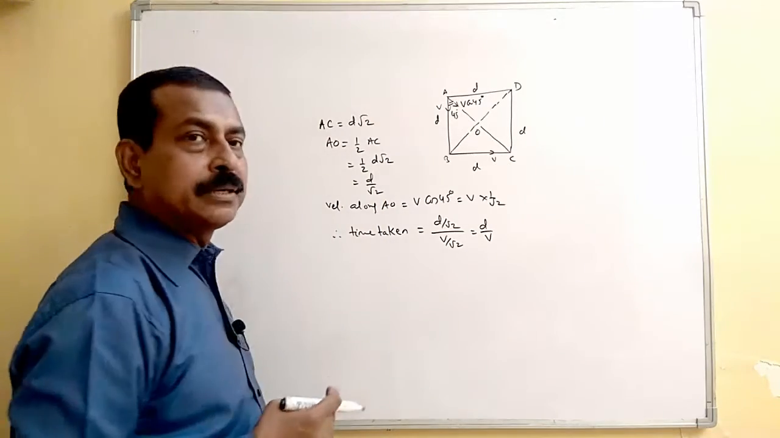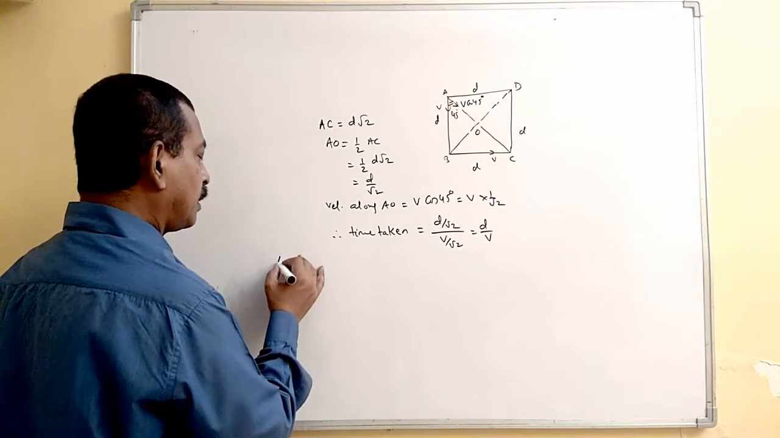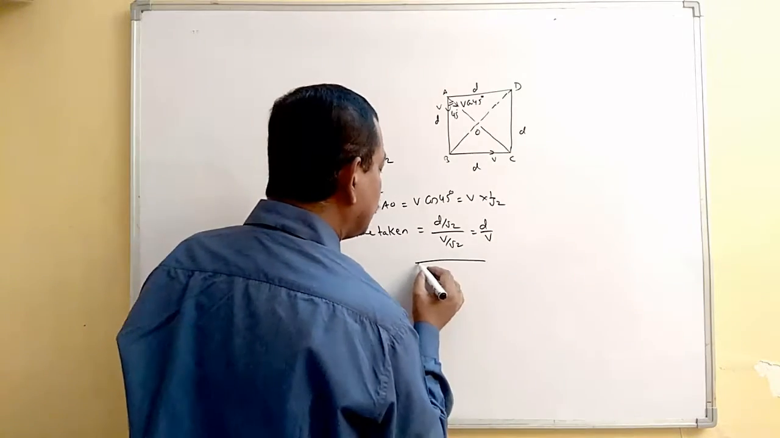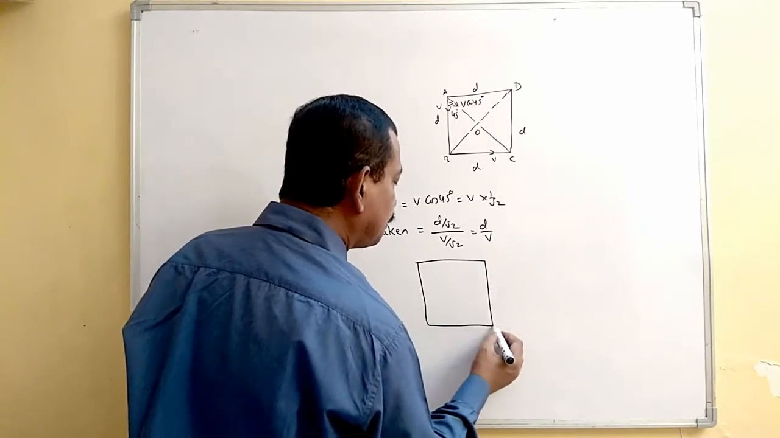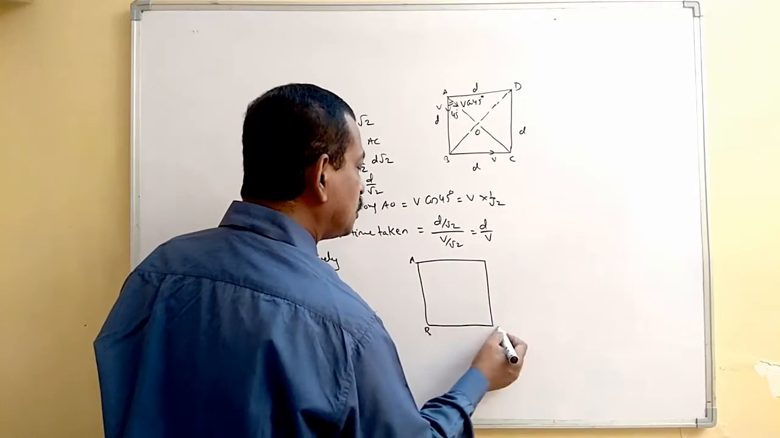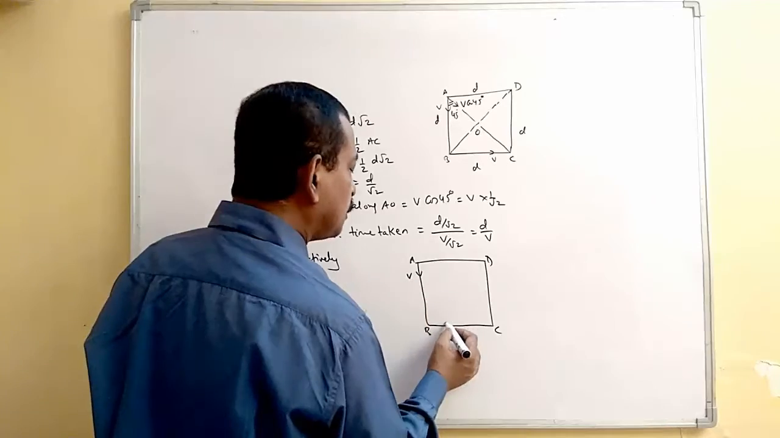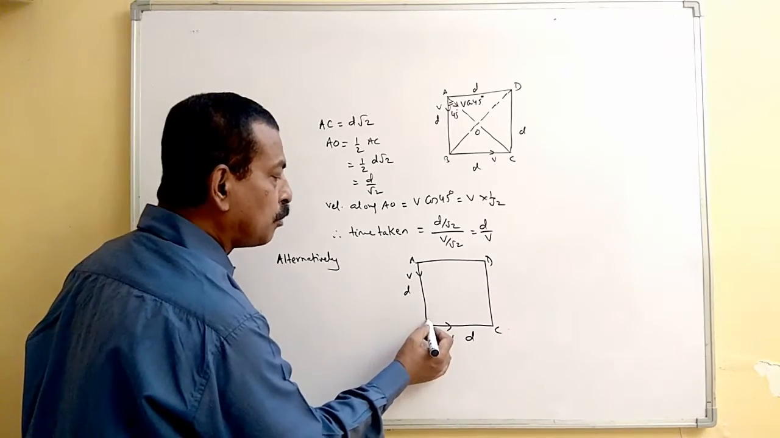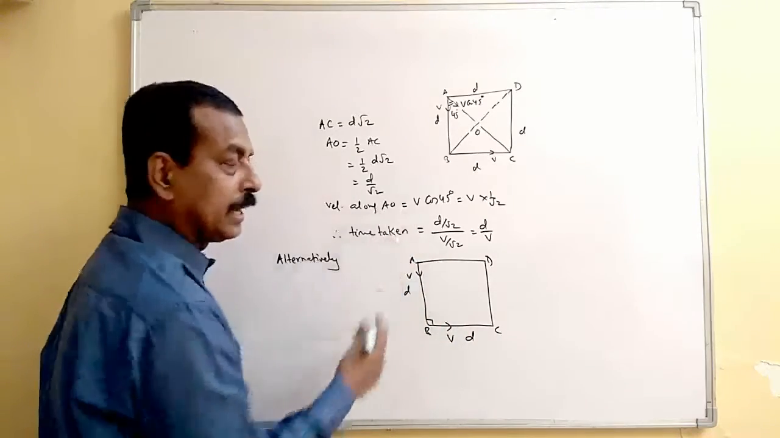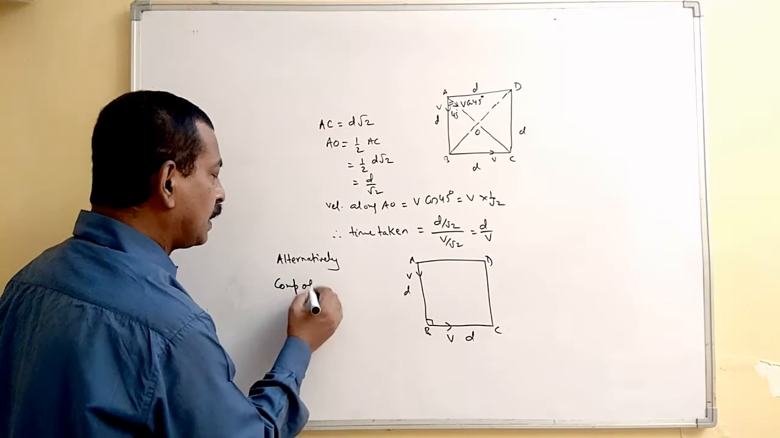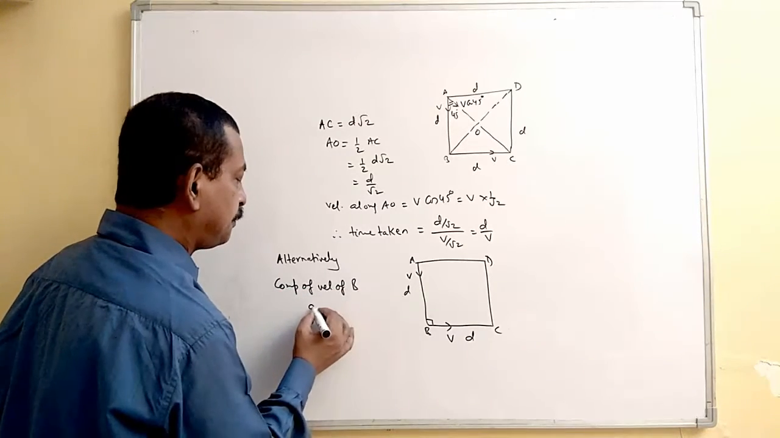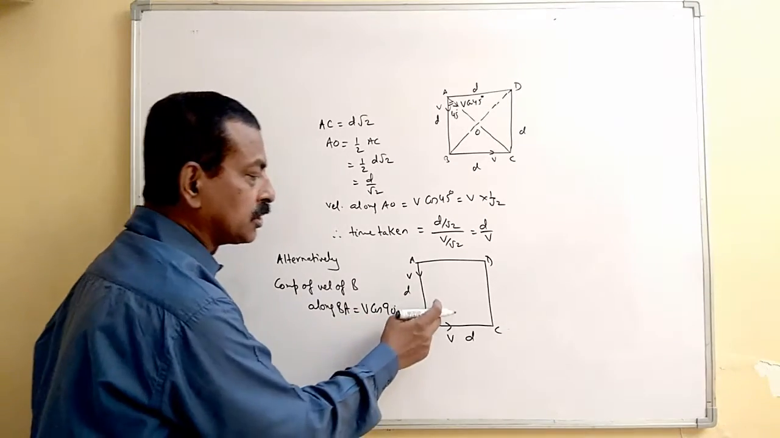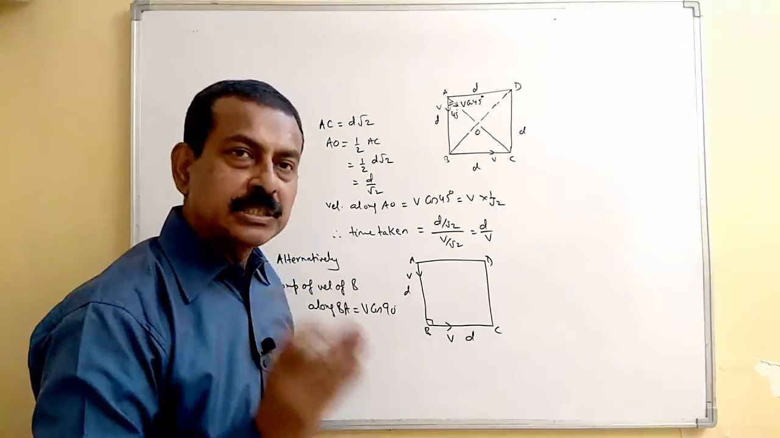If you try it by relative velocity concept, here again we have taken in the same way. We have the square. This is your A, B, C, D. It is V there, side is D. Now if I take the component of the velocity of B along BA, so component of velocity of B along BA, that will be V cos 90, because this angle is 90 there. So in this particular case, this will be 0.